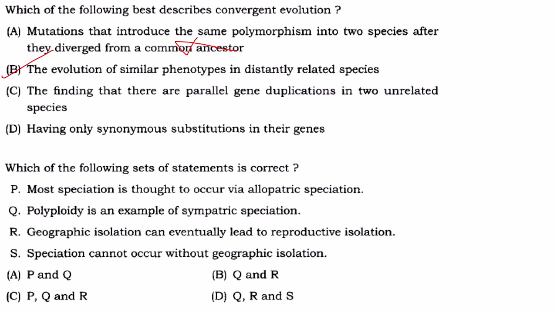Having only synonymous substitutions in their genes. No, that is not convergent evolution, because what is this synonymous substitution? That means it is a substitution in your DNA sequence in such a way that the amino acid produced from this DNA sequence is not altered.